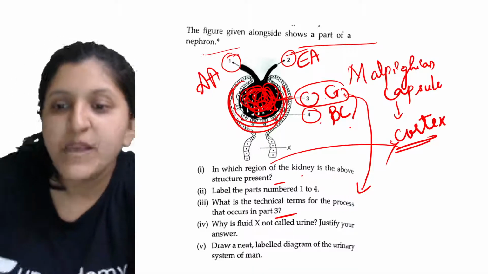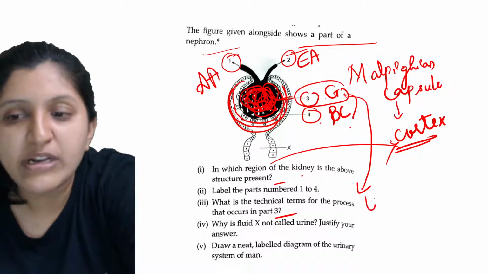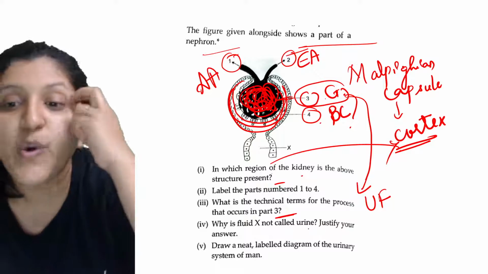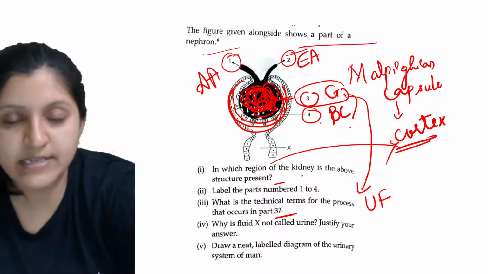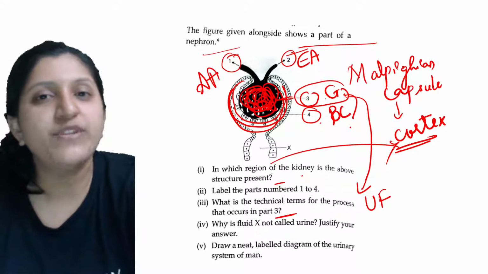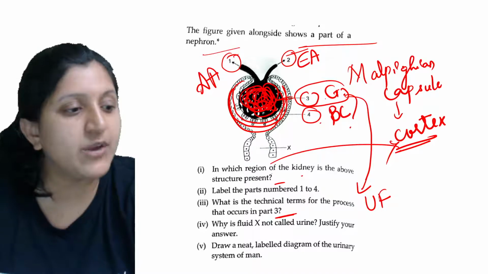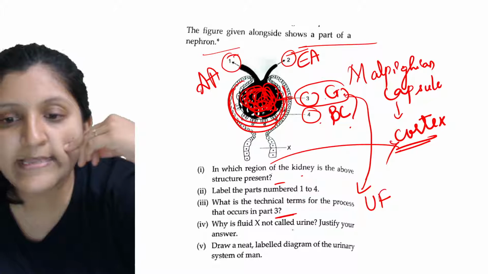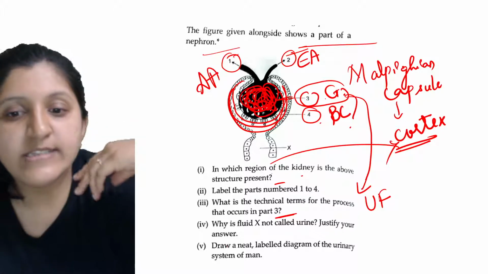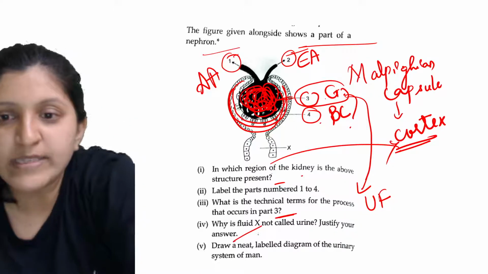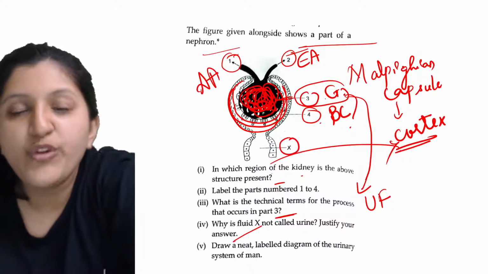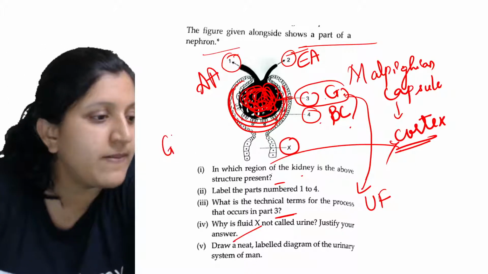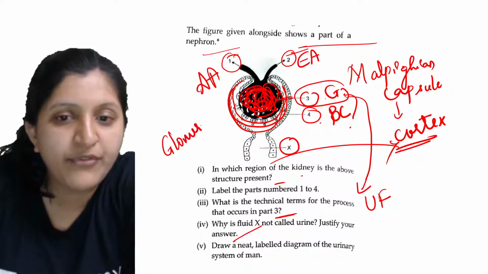Yes, very good. So it is an ultrafiltration process. Ultrafiltration occurs here because of the narrow capillary, so a liquid portion is getting filtered. Why is fluid X not called urine? Justify your answer. What is that fluid X? Fluid X is nothing but the glomerular filtrate.